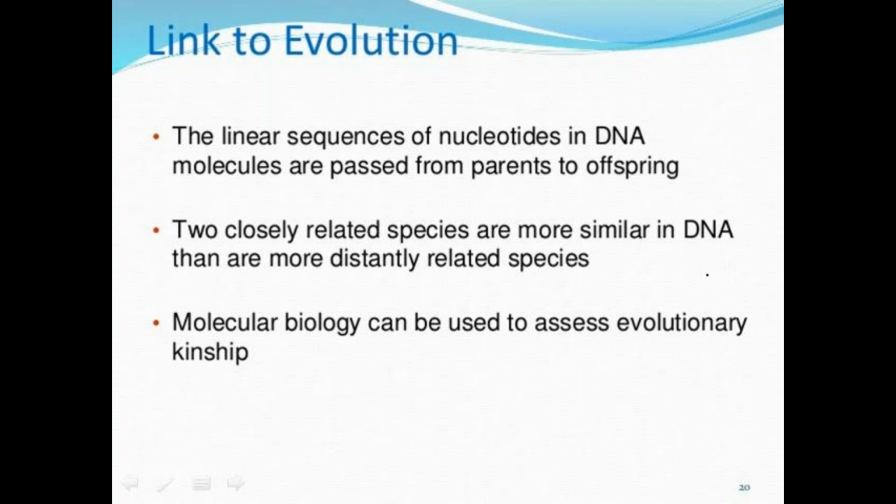And that genetic material contains mainly linear sequences of nucleotides in DNA molecules, and these are passing from parents to the offspring. During the evolutionary process, two closely related species contain more similar composition of DNA than more distantly related species. Here we are explaining in terms of genetic material, which means molecular biology, and that is mainly involved in the evolutionary relationship between the organisms.